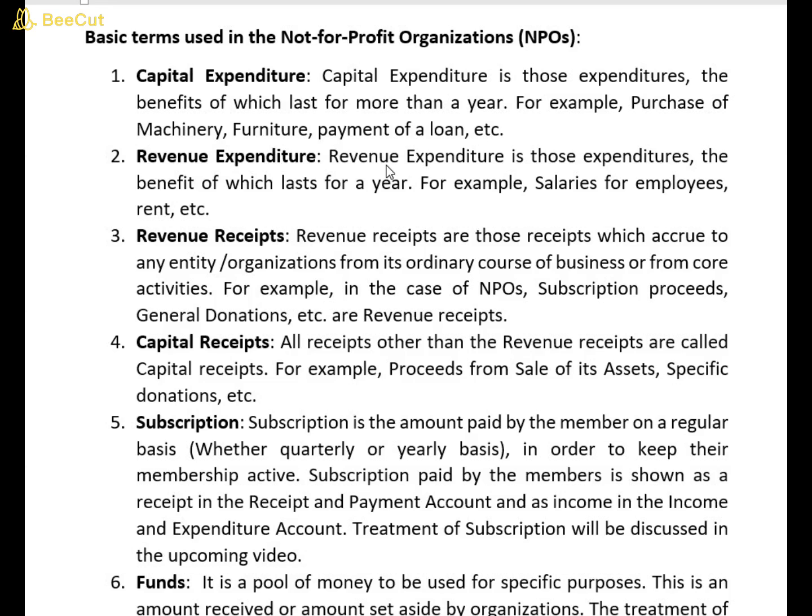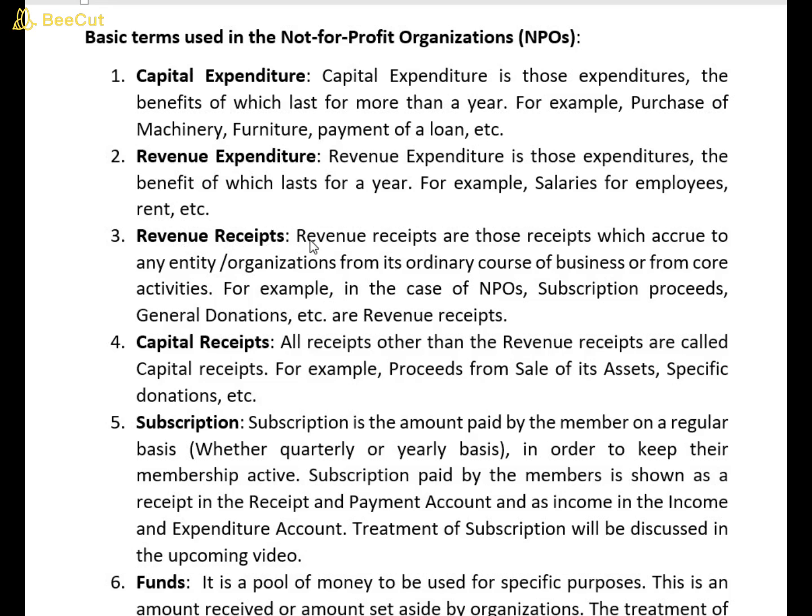In other words, we can say revenue expenditures are those expenditures which we have incurred in ordinary course of business or in order to carry out our core activities, because the NPOs do not have any business objective. Okay, so that's why we used the words core activities. Okay, what are core activities of NPOs? To carry out social services or charitable activities.